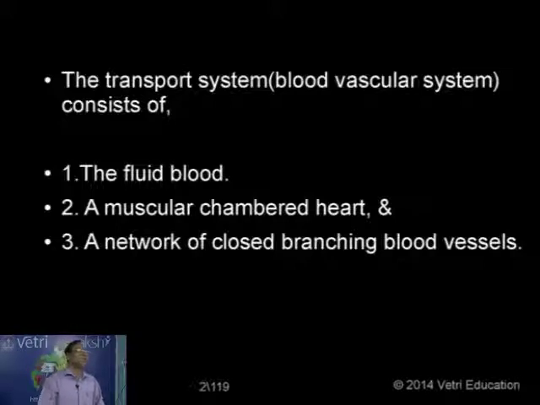And also for carrying such a fluid medium, we have a closed branching network of tubes. They are nothing but the blood vessels. So these are all the three major components of the transport system: the heart, blood, and blood vessels. This is a general statement.